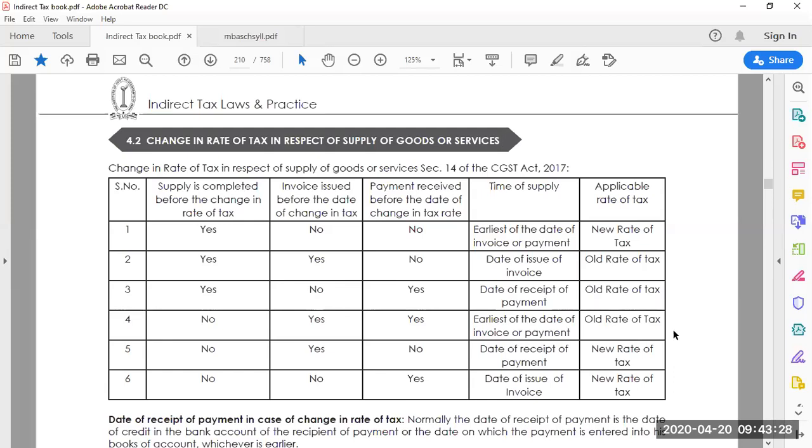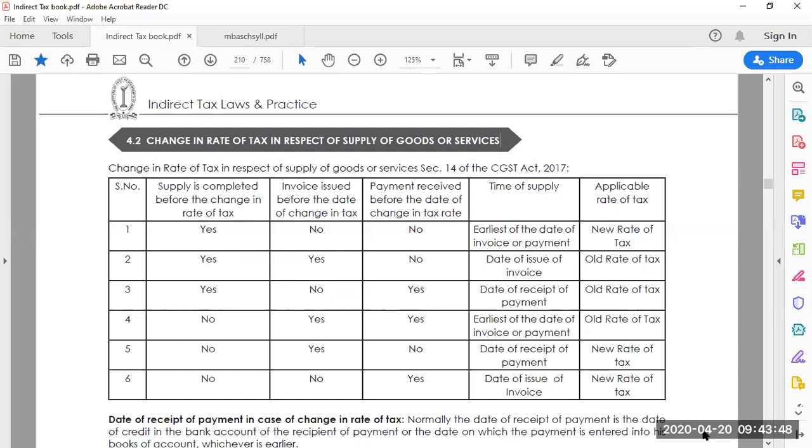The next columns talk about time of supply, which time I am going to consider as the time of supply, and what is the applicable rate. Let's look at the first row. Supply is completed before the change in rate of tax: yes.